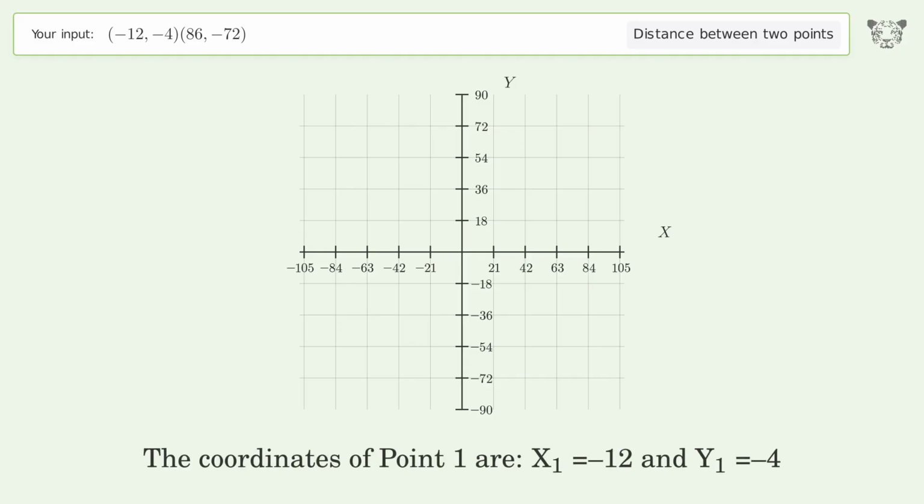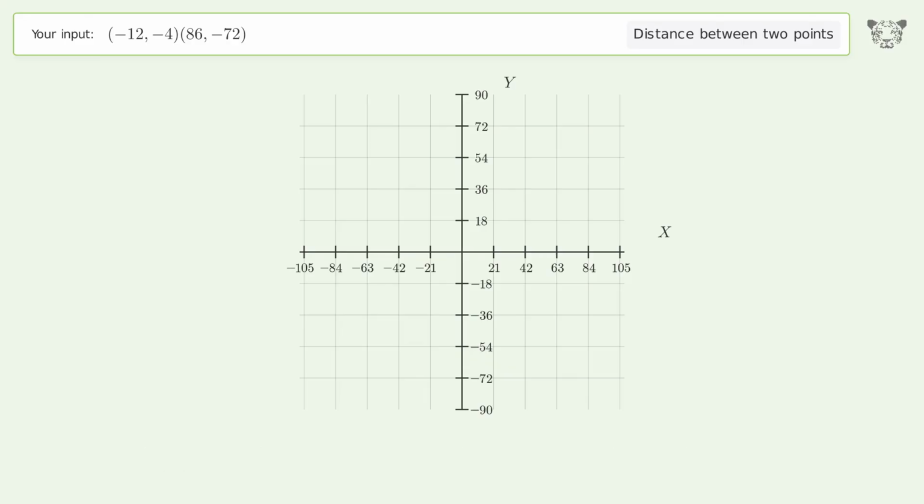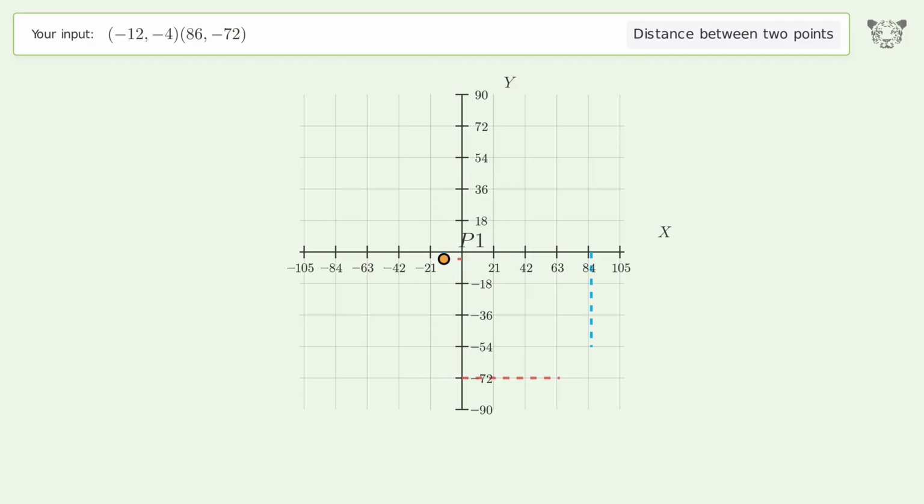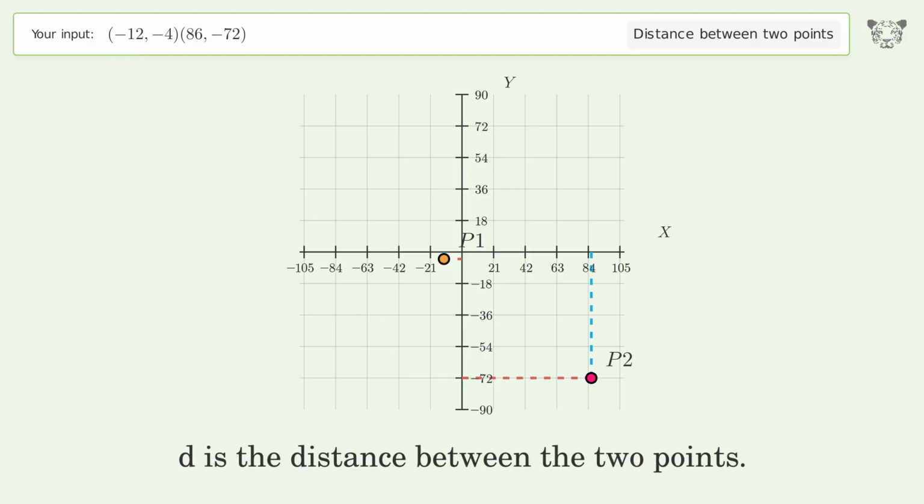The coordinates of point 1 are x1 equals -12 and y1 equals -4. The coordinates of point 2 are x2 equals 86 and y2 equals -72. D is the distance between the 2 points.